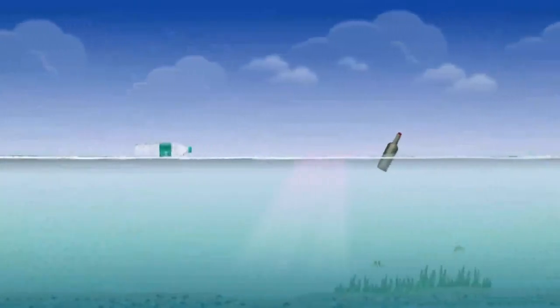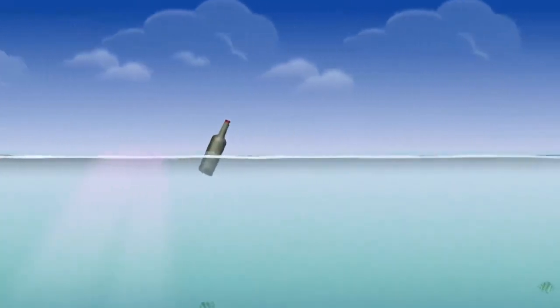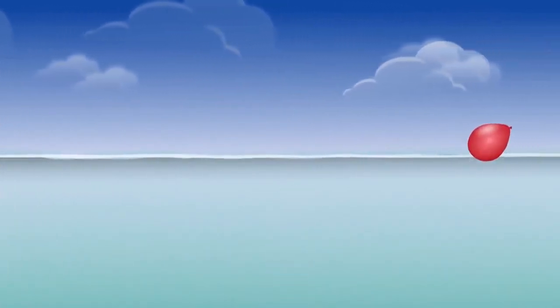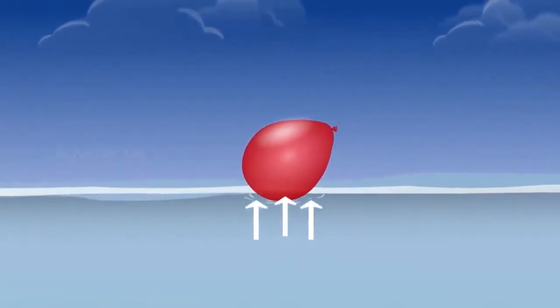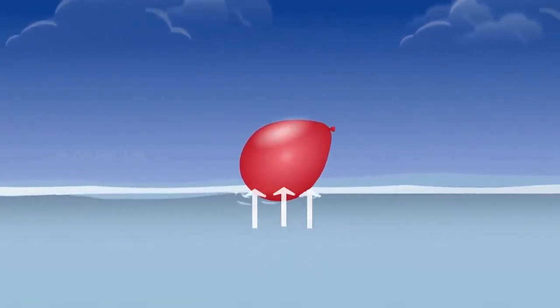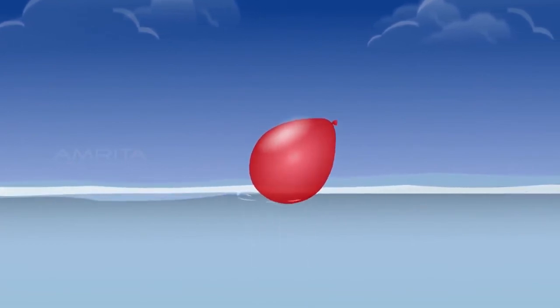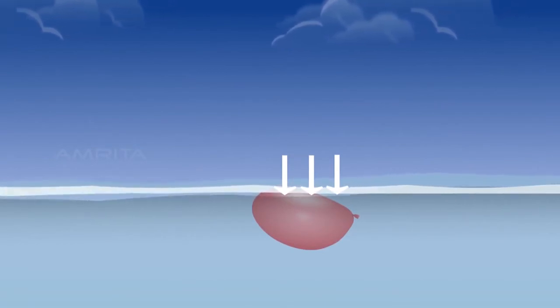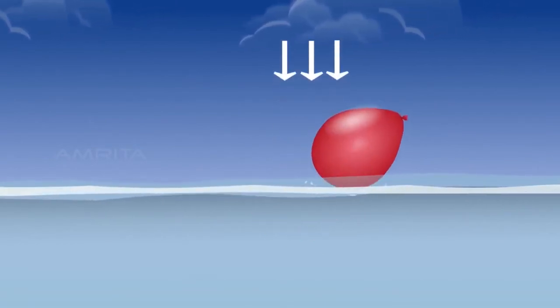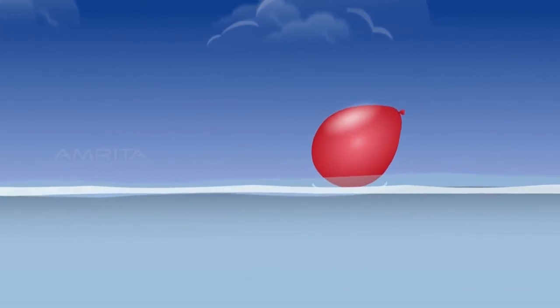We are all aware of the fact that some objects float in water while others sink. Let's look at a balloon. Do you know what makes a balloon float on water? Well, it's the upward force exerted by water that makes the balloon float. To experience this, try pushing the balloon underwater. You will feel an upward force that makes it difficult to push the balloon down. Now release the balloon, and it bounces back to the surface.